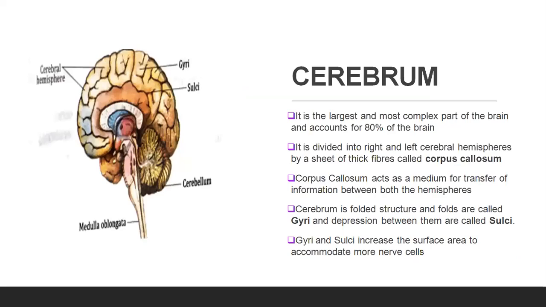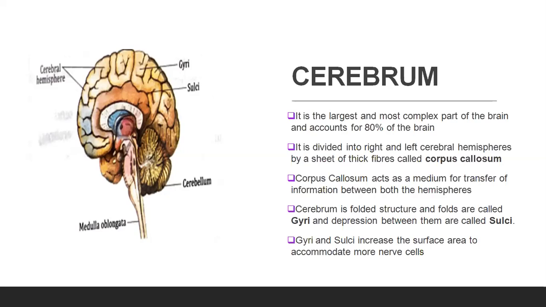So first of all, we are going to discuss the cerebrum. It is the largest and the most complex part of the brain and accounts for 80% of the brain. It is divided into two cerebral hemispheres, right and left, and each cerebral hemisphere is joined by a sheet of thick fibers called corpus callosum.